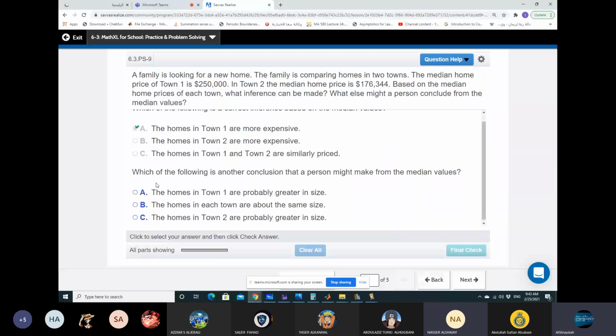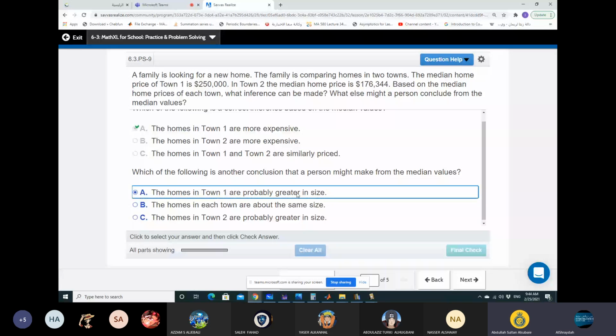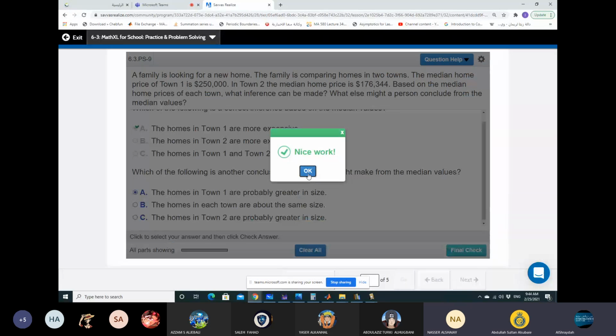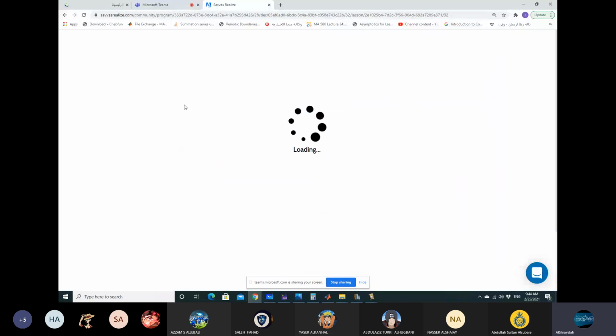And what is the other conclusion? Town one is probably greater in size. Excellent, because of the price also. Yes. So as you can see, the questions are very easy.